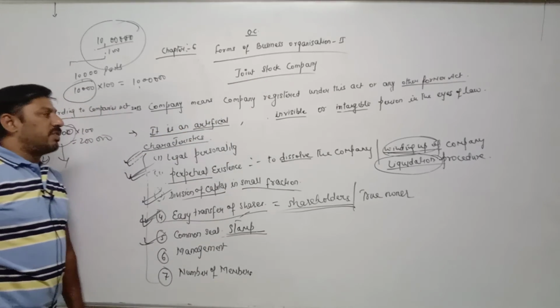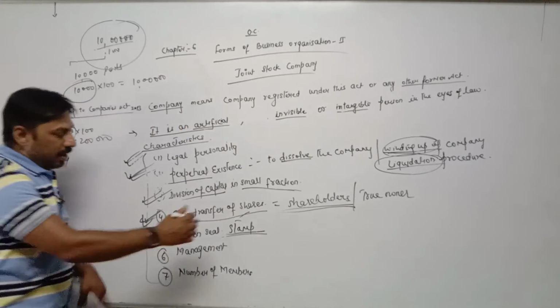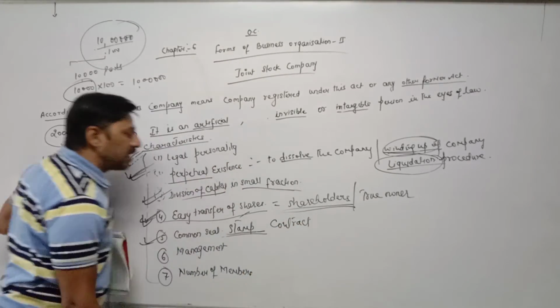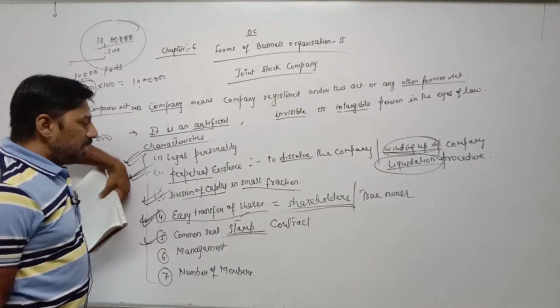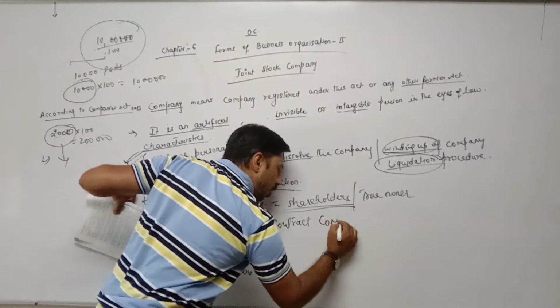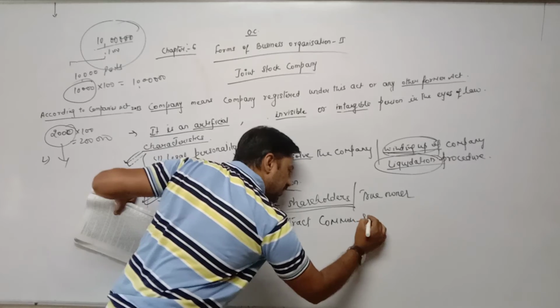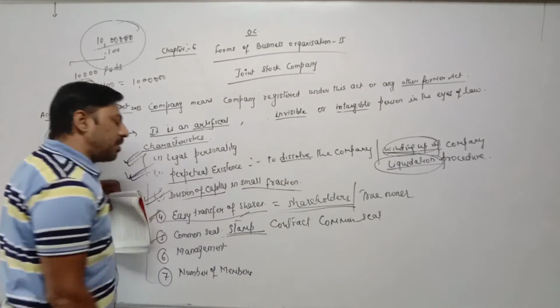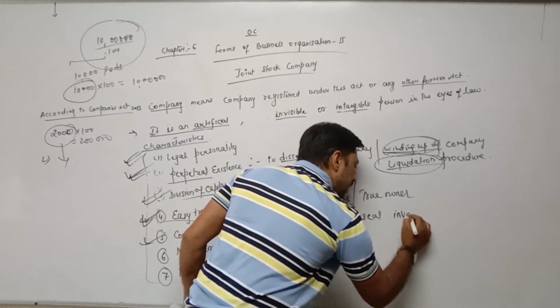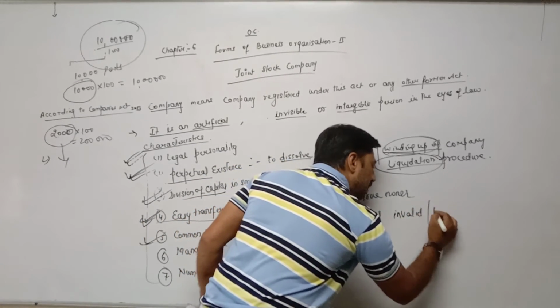That's why whenever a company enters into any contract or agreement, it is necessary that along with the signature of a director or any other authorized officer, there must be a common seal. Without a stamp, such documents, contracts, or agreements will sometimes be considered invalid or illegal.